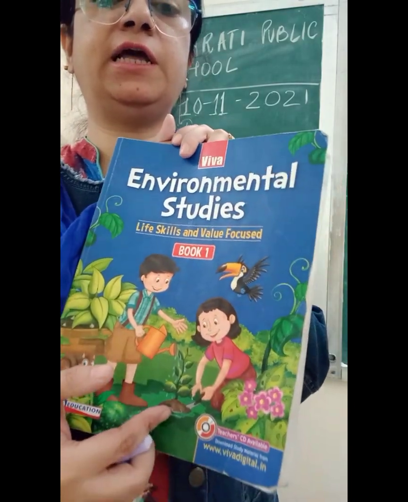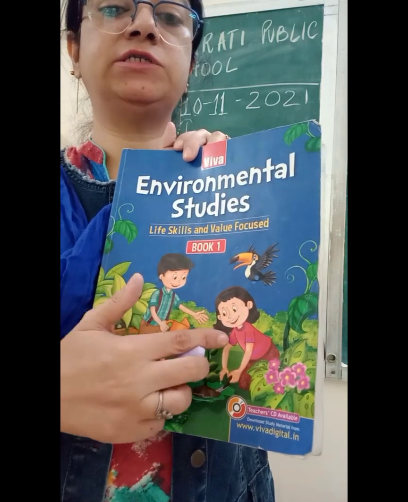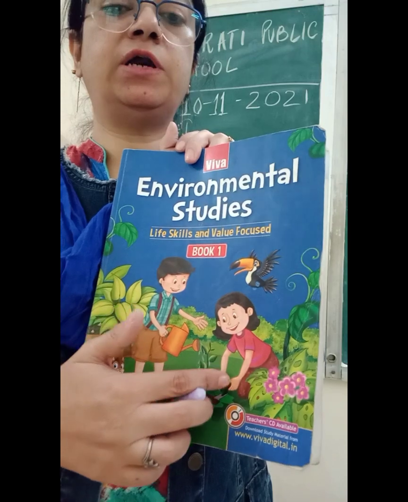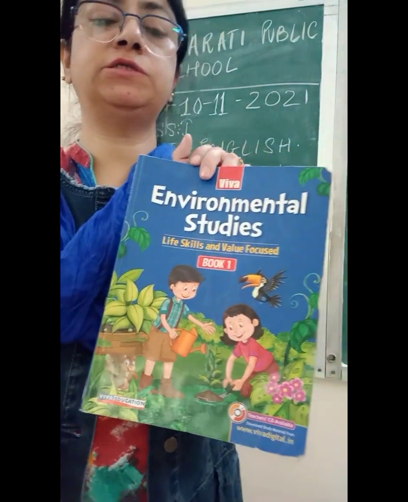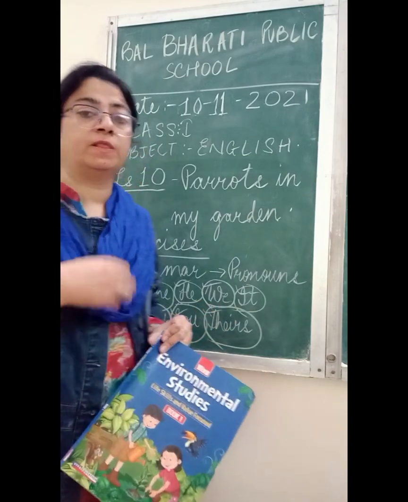You are sitting and digging the soil. Okay, you are standing, you are sitting, you are holding a watering can, you are watering the plant, you are digging the soil. So you means tum or aap. Okay, now theirs means unka.